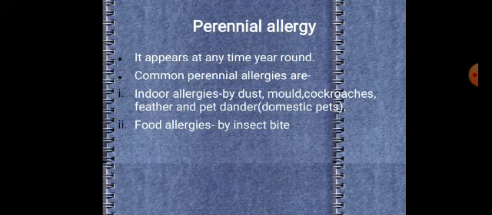Now what is perennial allergy? It appears at any time year round. Any time it can occur. Some perennial allergies are, as you can see on the slide, indoor allergies, which are caused by dust, mold, cockroaches, feathers, bird feathers and all, and pet dander, domestic pets' hairs and all. Next is food allergy, and allergy caused by insect bites.